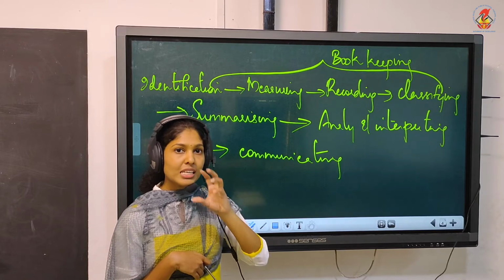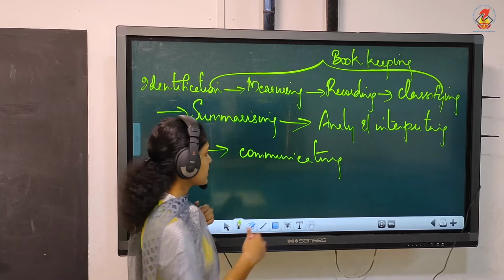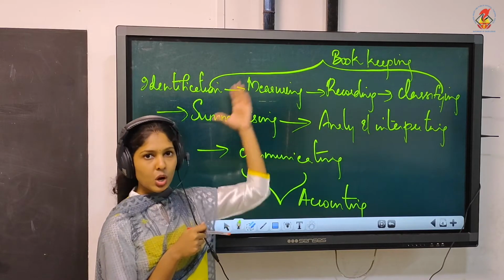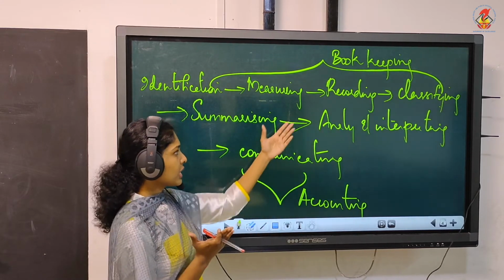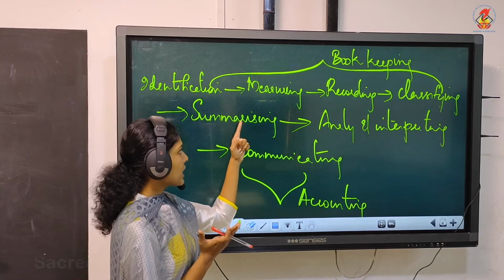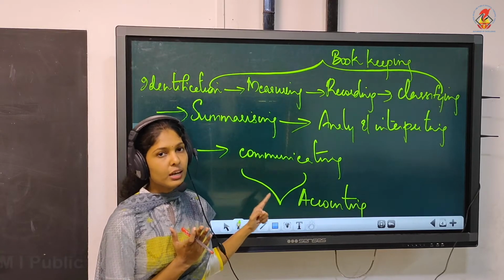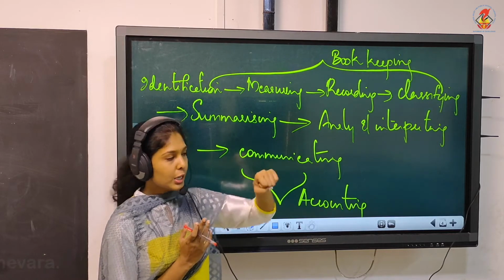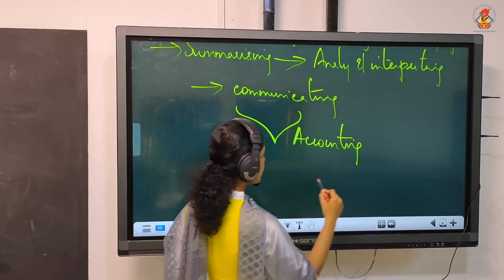Accounting, we referred to it as calculation, isn't it? So we are doing calculation, that means the last 3 steps will be written under accounting. But again, accounting comprises all these 7 steps, but when you want to differentiate bookkeeping and accounting, accounting means the final 3 steps. That means accounting is the art of summarizing, analyzing, interpreting and finally communicating the results to its users. And what about bookkeeping? The first 4 steps will come under bookkeeping. So accounting is a wider aspect and bookkeeping is a part of accounting.